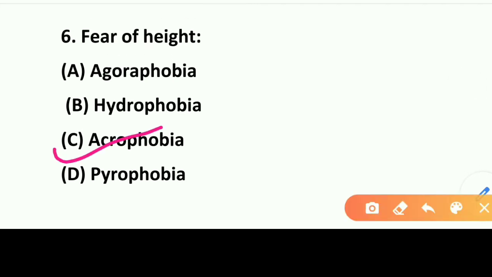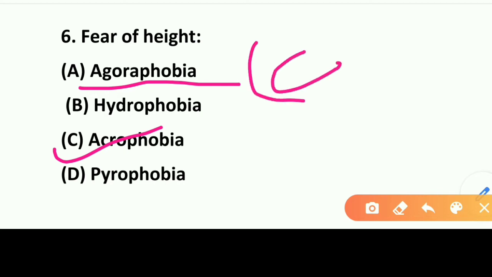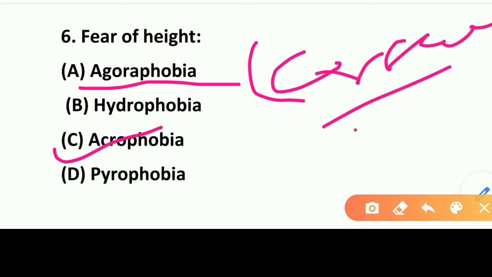If we talk about the other options, option A agoraphobia, what does it mean? A person who fears everything open or crowded places. He is afraid of crowded places. He doesn't want to come out of the home, he is confined inside the home, and he is afraid of crowded or open places. That is called agoraphobia.